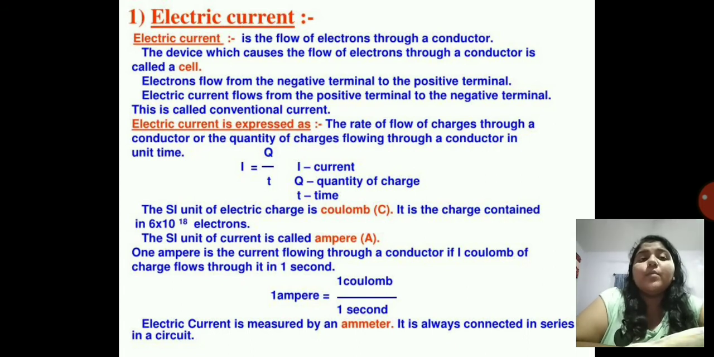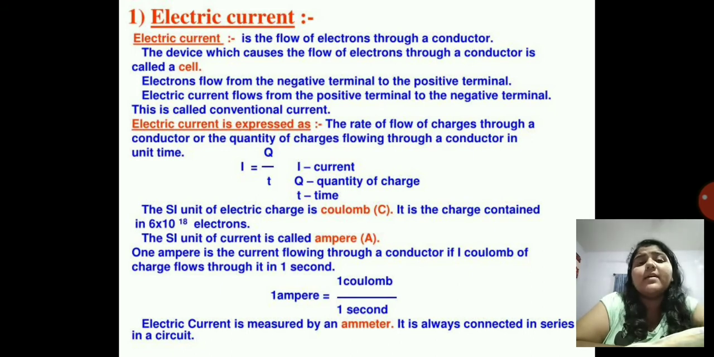Electrons flow from the negative terminal to the positive terminal. Electric current flows from the positive terminal to the negative terminal. This is called conventional current. Conventional means, it goes according to its own wish. He feels now I should go from negative to positive, he goes from negative to positive. Then again he comes from positive to negative. This is called conventional current.